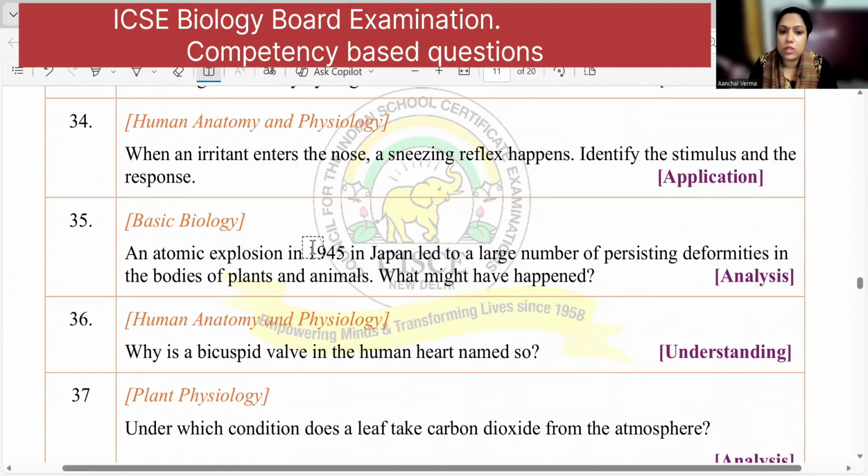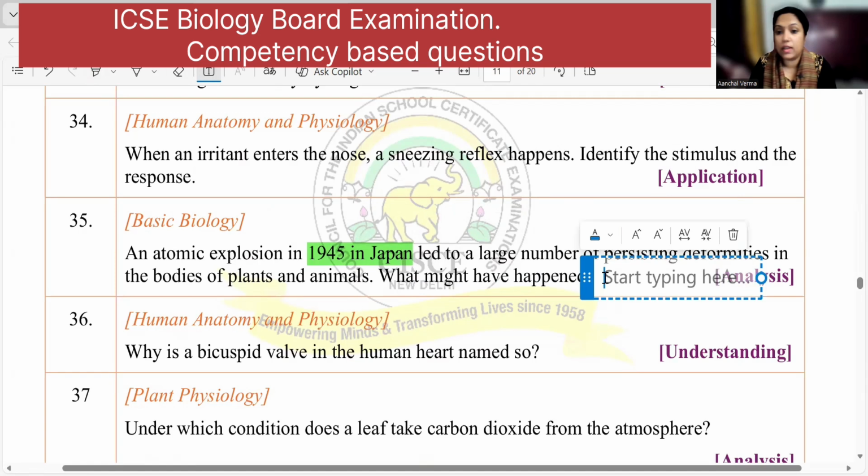An atomic explosion in 1945 in Japan led to, in Japan led to a large number of persisting deformities because it has, what might have happened here, mutation has happened in the DNA content. That is why you have so many problems that are happening. So mutation has occurred here, right? And it has impacted the DNA, and since the genetic material is mutated, it is passing from one generation to the other.